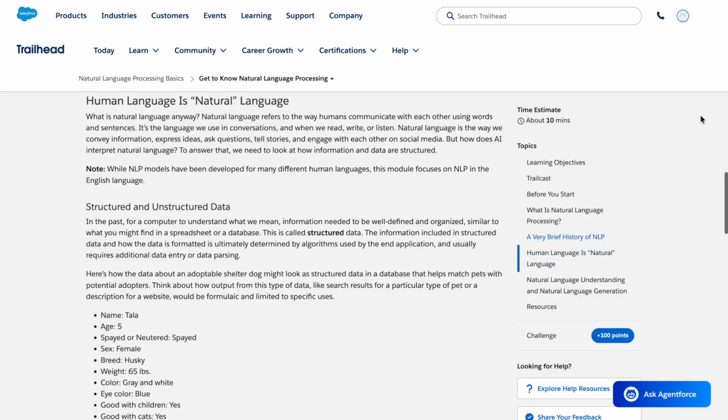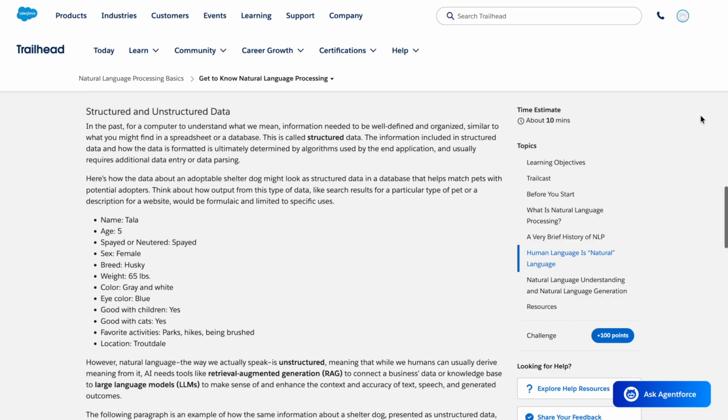But how does AI interpret natural language? To answer that, we need to look at how information and data are structured. Note, while NLP models have been developed for many different human languages, this module focuses on NLP in the English language. Structured and unstructured data.